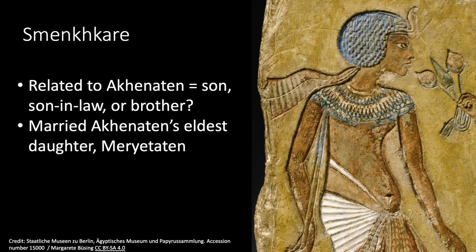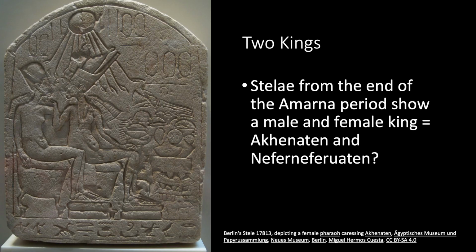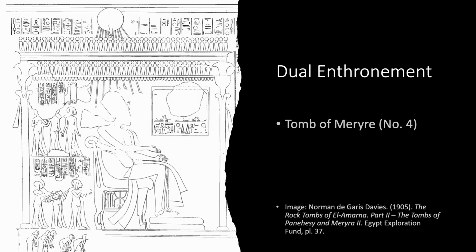In some cases, scholars like Dodson argue that he only co-ruled with Akhenaten, while others see him as a sole ruler later in the Amarna period, as we'll explore further on in this presentation. So why do we think there was a co-regency? The idea stems from several objects such as this stela from Berlin, which clearly depicts a male and a female king. Though the cartouches are empty, scholars believe that, as the other king is female, it must be Nefertiti.